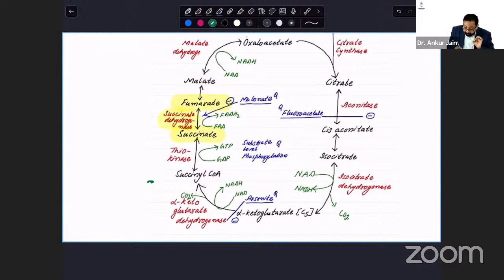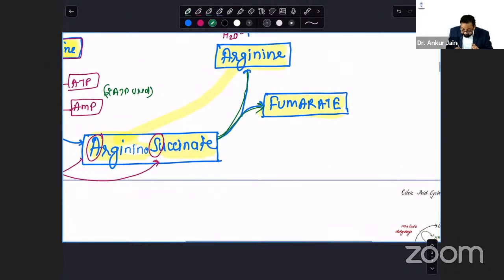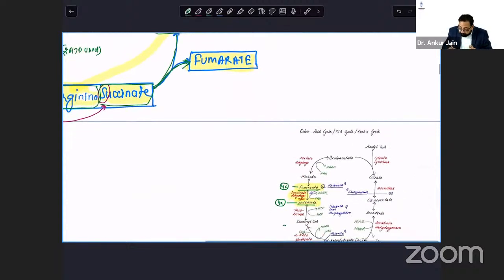We all have learned that succinate is having 4 carbon, fumarate is having 4 carbon. They are easily converted into each other. So succinate can be easily converted to fumarate. So you can say this succinate is converted to fumarate as released, and this arginino part is converted to arginine. And this fumarate is the connecting link between urea cycle and Krebs cycle.